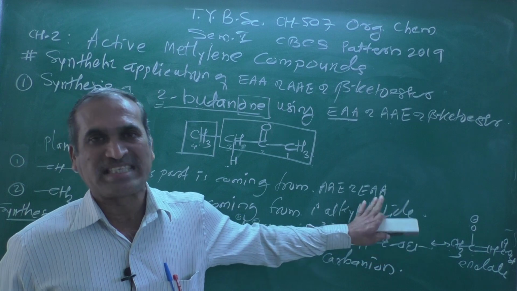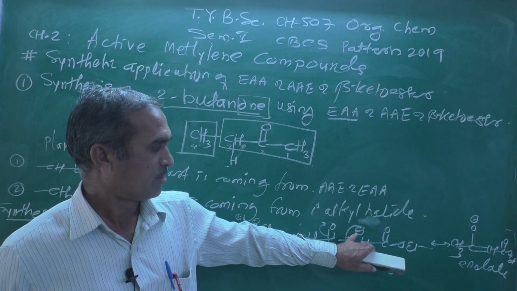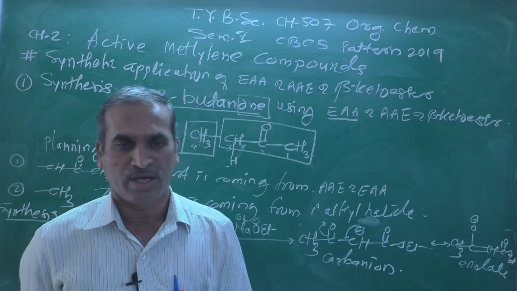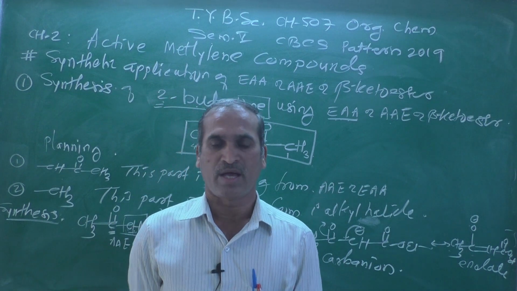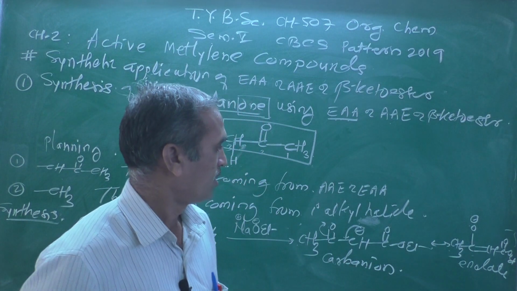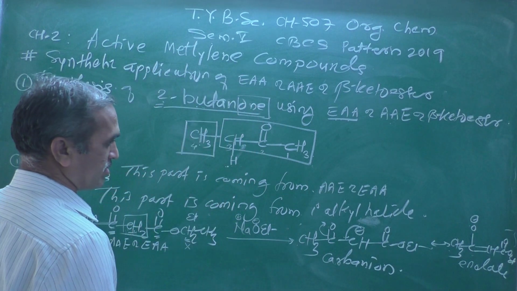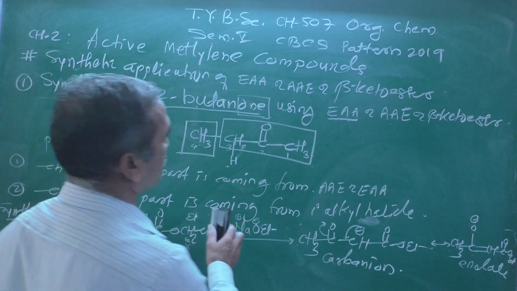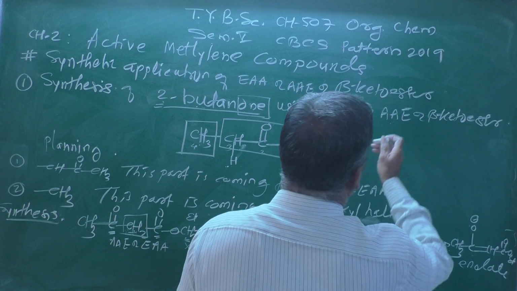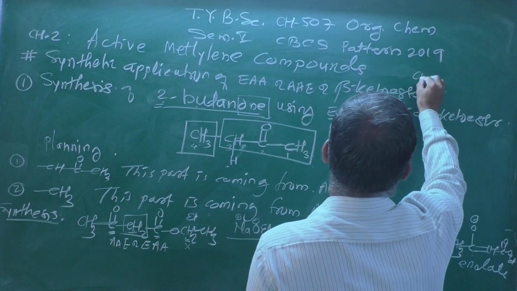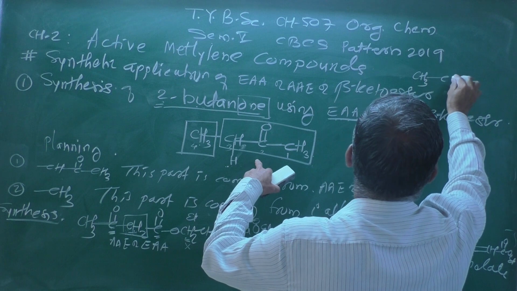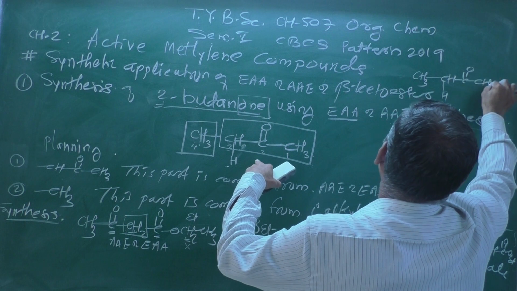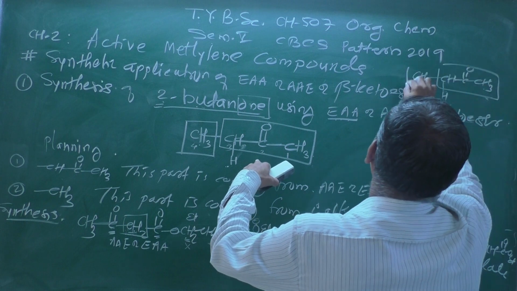In this particular example, here the carbon carries negative charge, here oxygen carries negative charge, and therefore such reagents are known as ambident reagent. Now in the next, what we are going to see here, I am showing this structure here for the sake of convenience. So here I am writing CH3, then C, here H, CH, C double bond O and CH3, this part and this part.